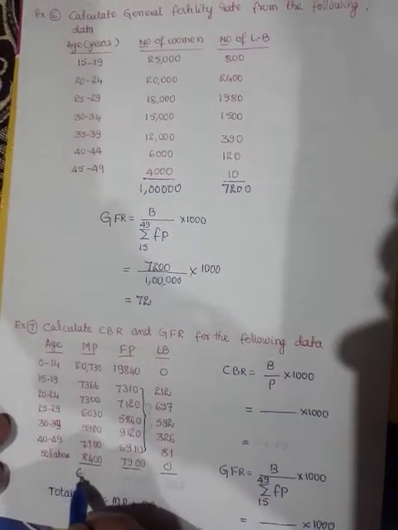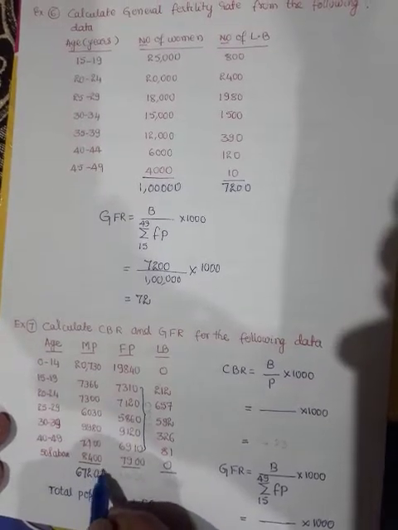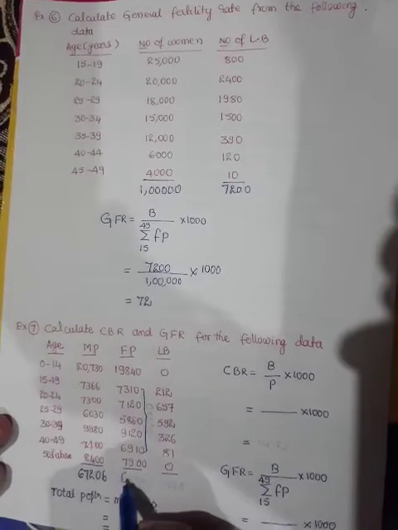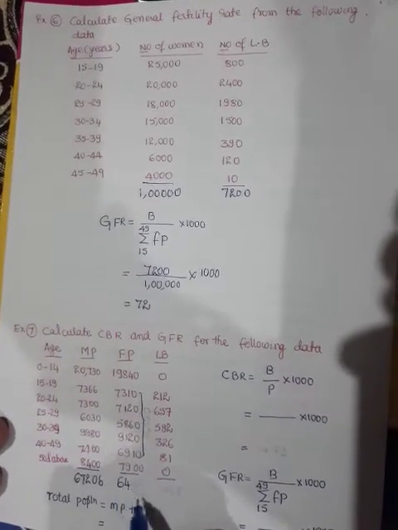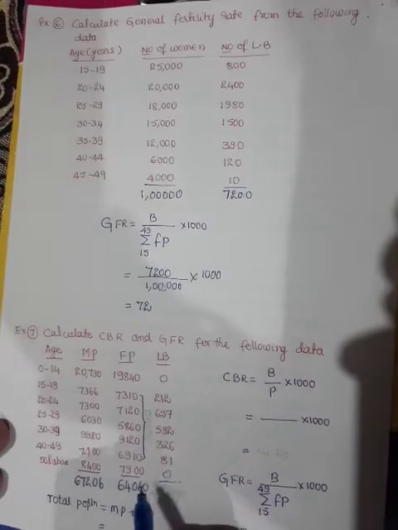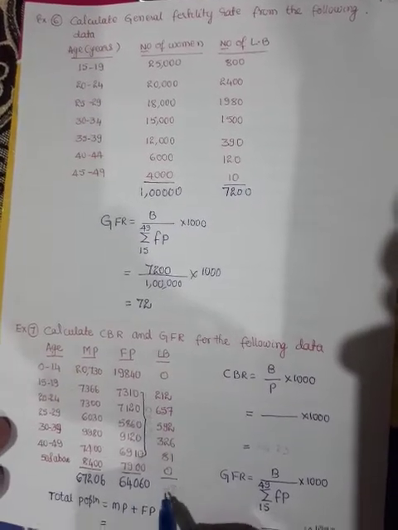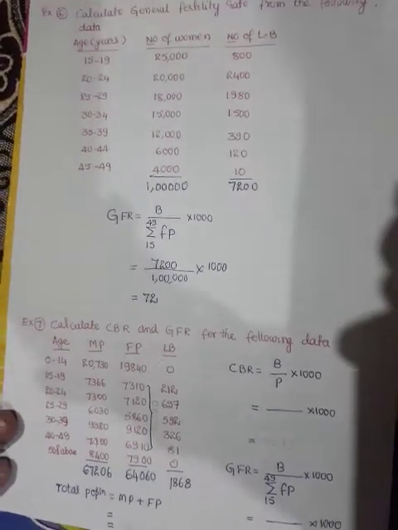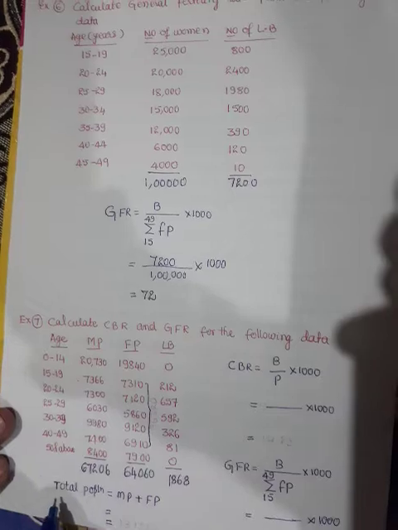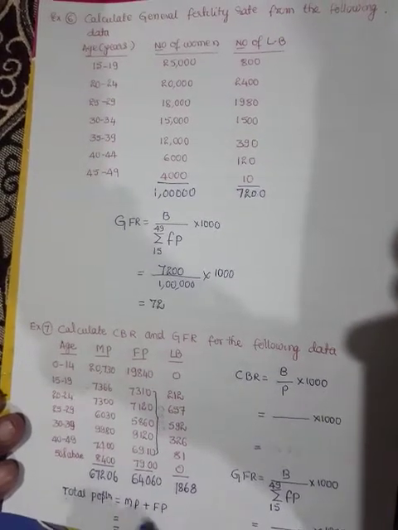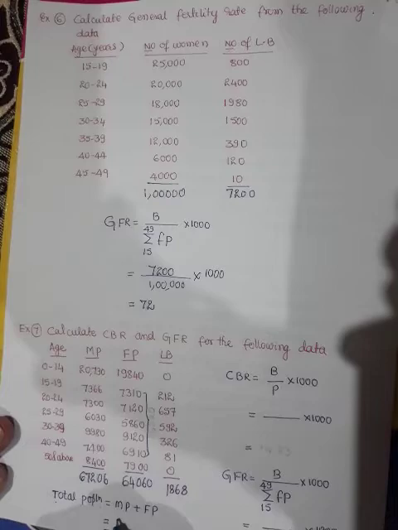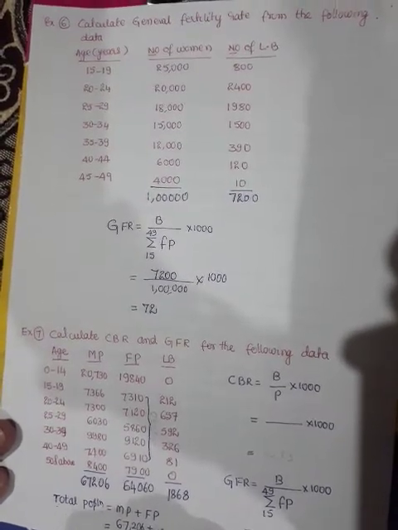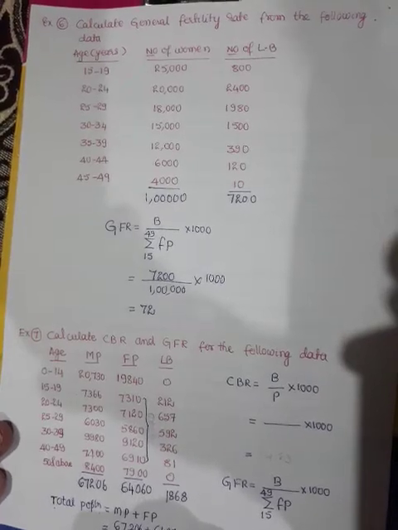If you add the second column, you will get total male population, 67,206. If you add the third column, you will get total female population, 64,060. If you add the fourth column, you will get total births. Next, total population is equal to male population 67,206 plus female population 64,060.